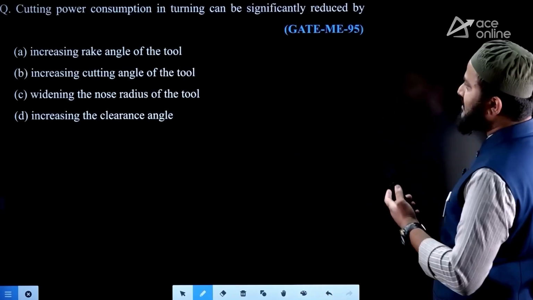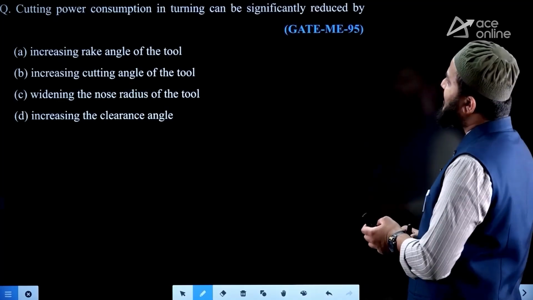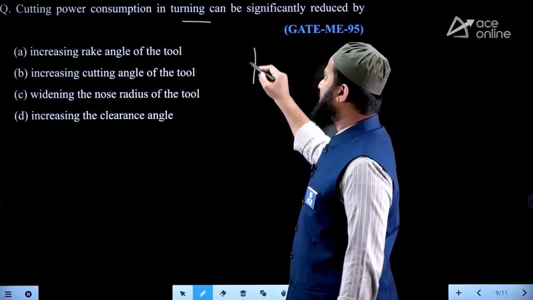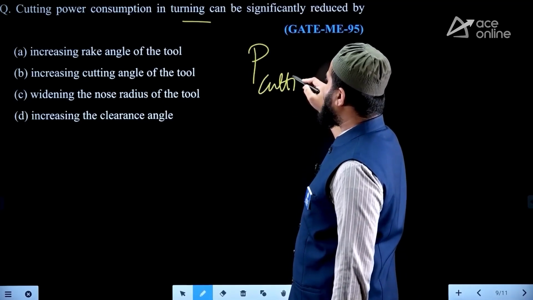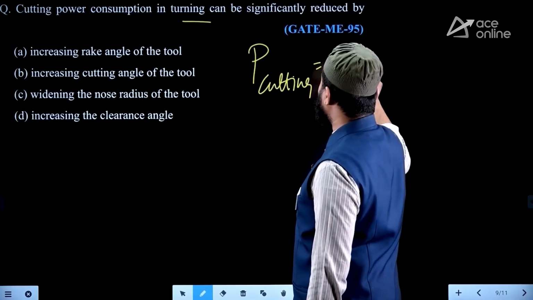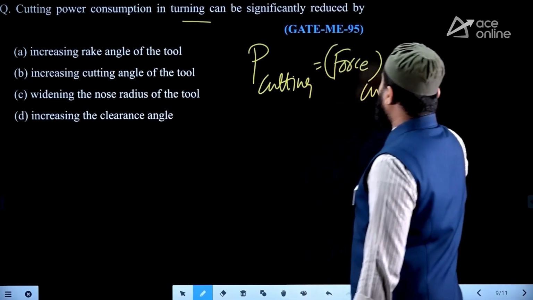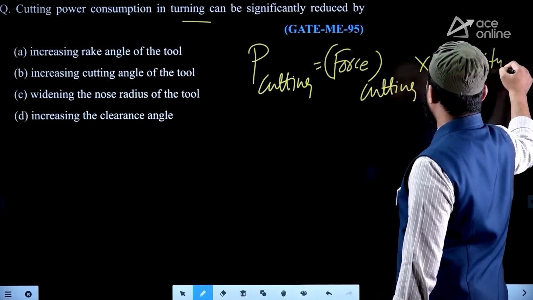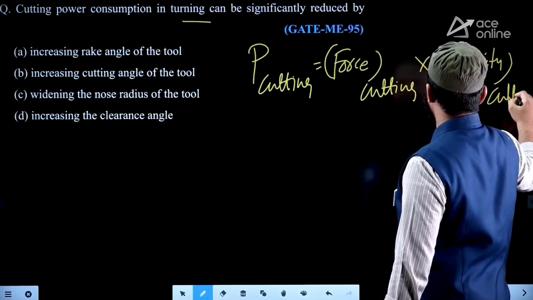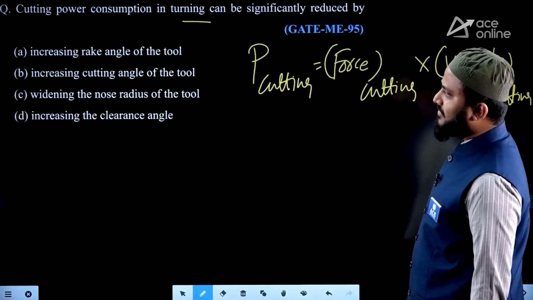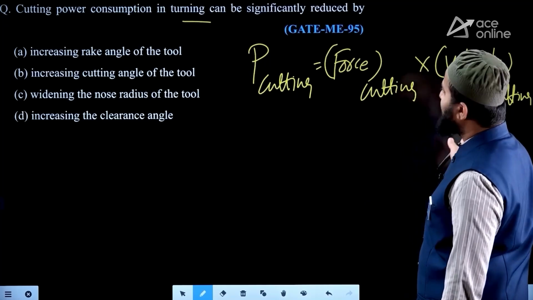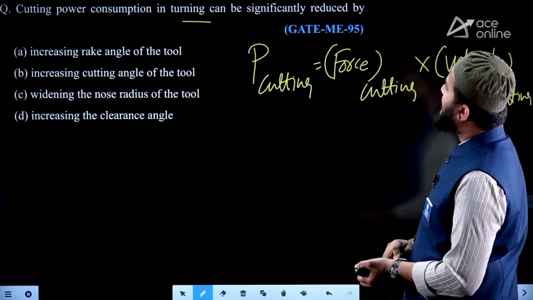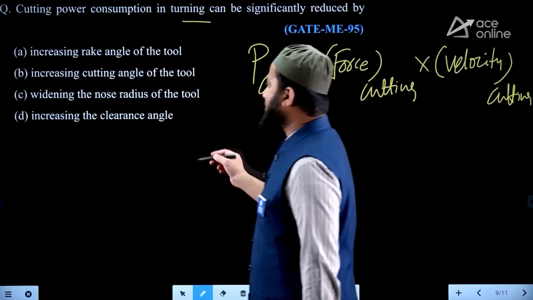Whereas if you look at this question, cutting power consumption in turning can be significantly reduced by... See, basically in any conventional machining operation, not only turning, cutting power is nothing but cutting force into cutting velocity, right? Force into velocity. Whereas in any given turning operation, cutting power consumption reduces by increasing the rake angle of the tool, they are saying.